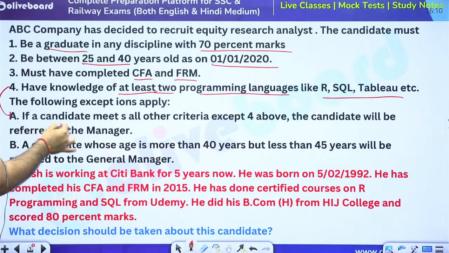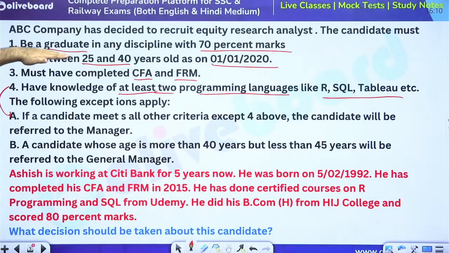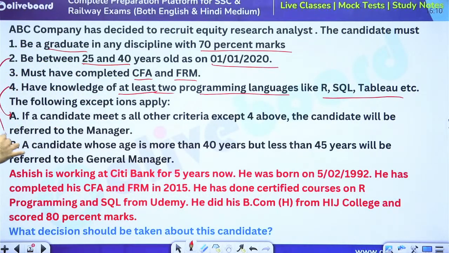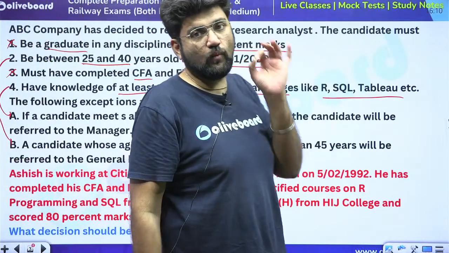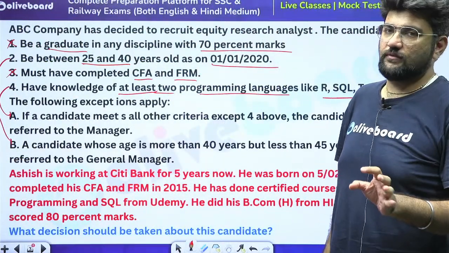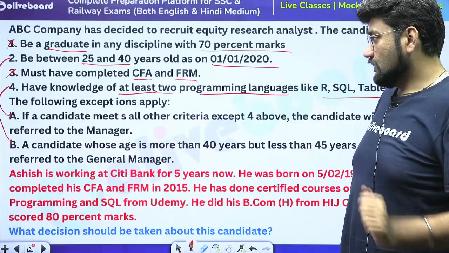And a candidate whose age is more than 40 years but less than 45 years will be referred to the general manager. So even if there is a candidate who has all the other things, 1, 3 and 4, but his age is more than 40 years and less than 45 years, then he will be referred to the general manager. But either way, criteria 1 and 3 are strict criteria. That means if anything related to 1 and 3 is absent, he will straight away not be selected. There is no consideration whatsoever.